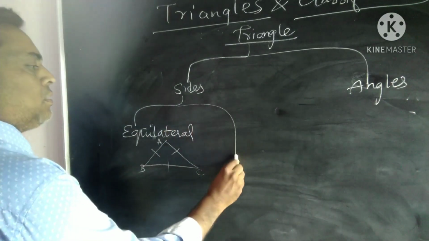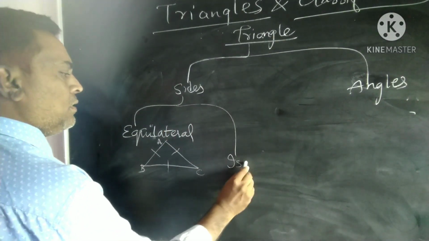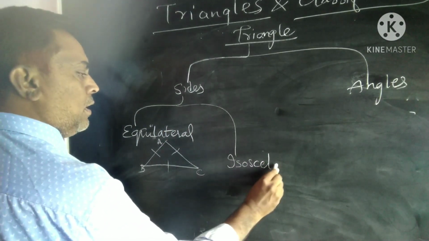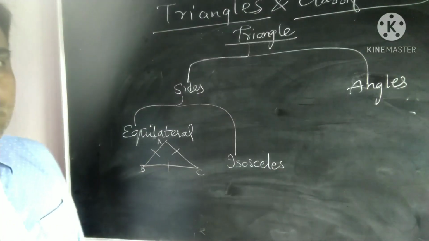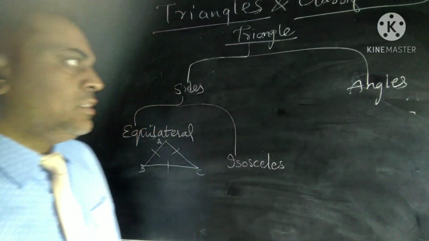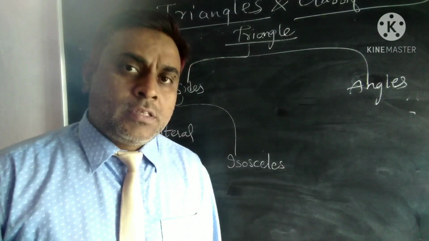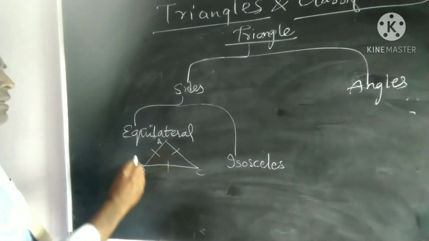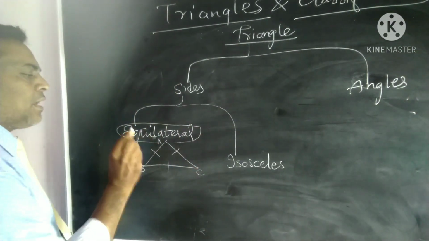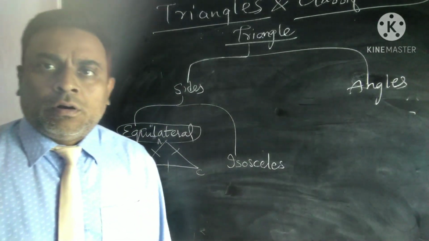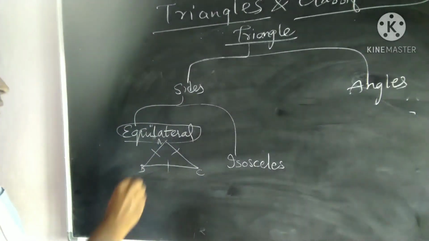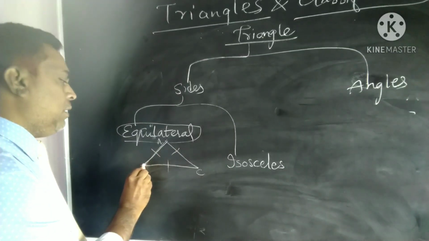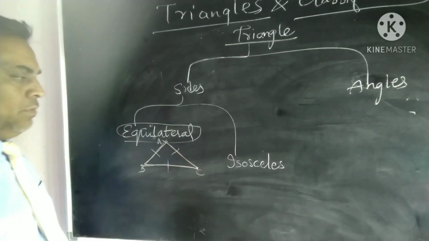Now coming on to the next classification, the isosceles triangle. First of all, the classification of triangles is based upon the sides and angles. The first type of triangle is the equilateral triangle, in which all three sides are equal. That is, the lengths of AB, BC and CA are equal.